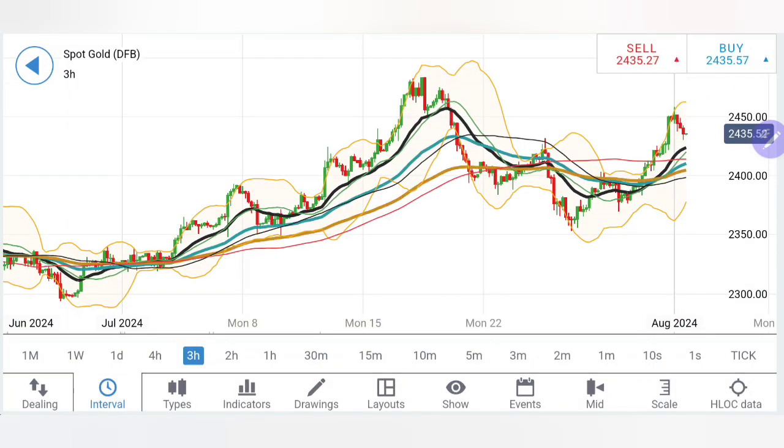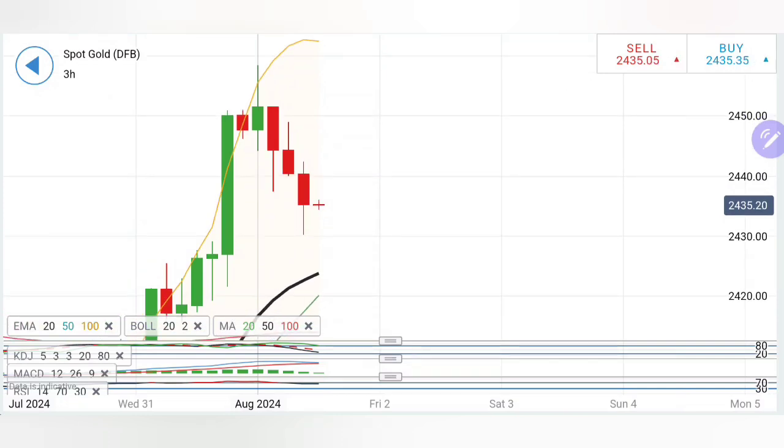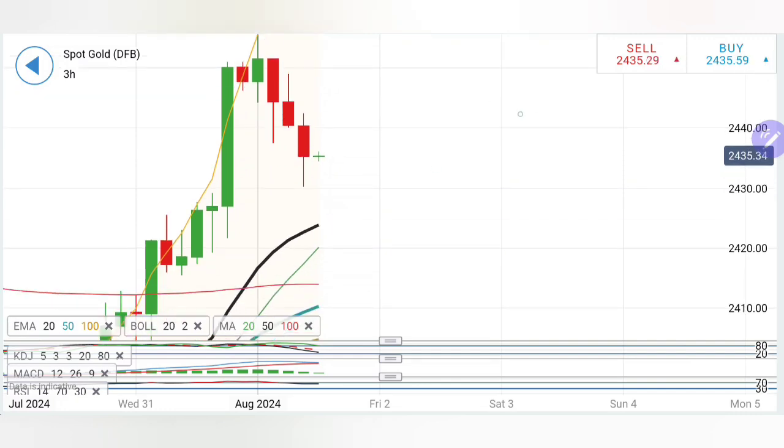Coming to the 3 hour chart, one interesting observation is that after the flat top, we have seen 3 consecutive bearish candles here. Now see what has happened. It is trading with lower lows, lower highs. Where are the lows here? Towards the 2424, 2420 zone. Very, very good support exists till then, and then 2418.